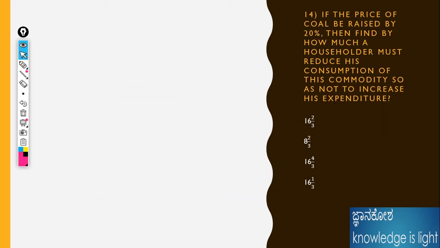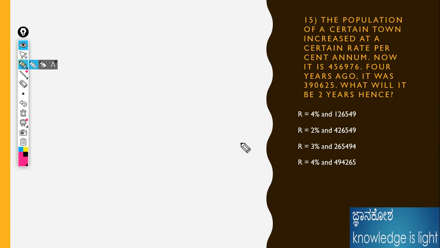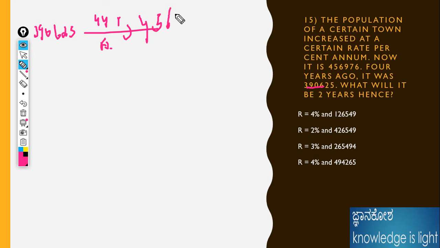Okay, next problem. The population of a certain town increases at a certain rate of percentage, and now the population is 456976. Okay, fine. Here is the initial one. 4 years ago it was 390625, and 4 years have passed. We don't know the exact rate of increase and we need to calculate it. Then after an increment over 4 years, 456976 is the answer.